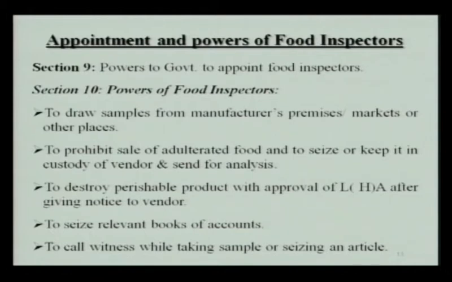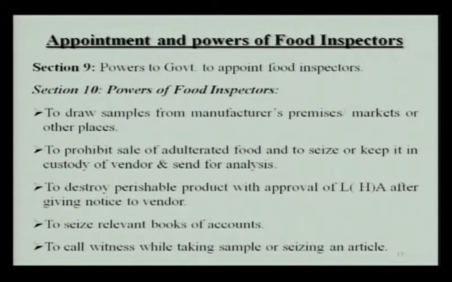The food inspectors have the power to draw samples from manufacturers' premises or the marketplace or other places. They can also prohibit the sale of adulterated food with approval of the local health authority, and they can seize the adulterated food, they can take it away or keep it in custody of the vendor under some bond, and they send it for analysis.